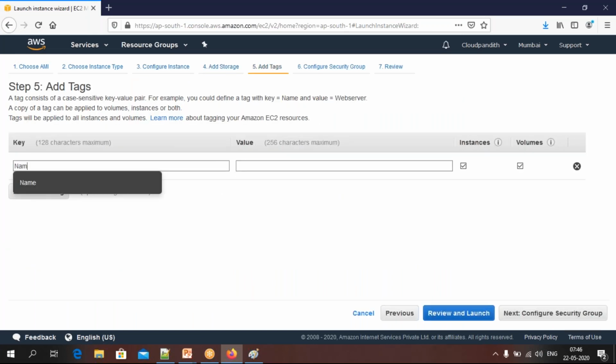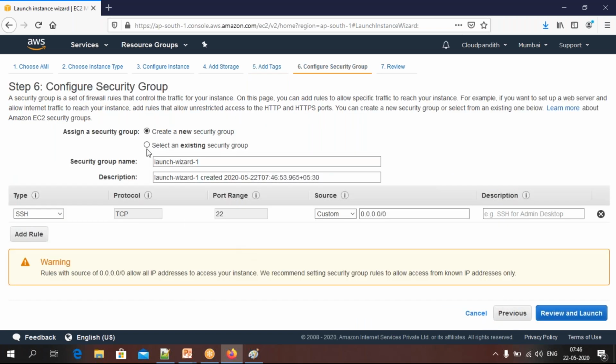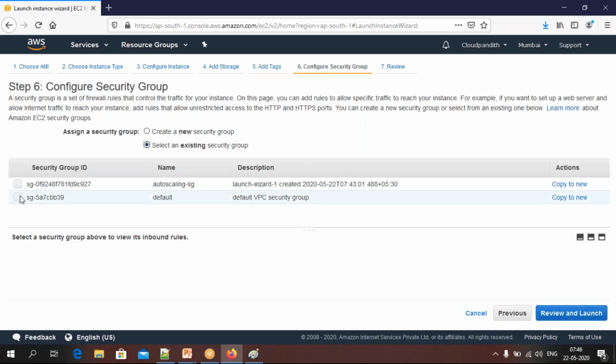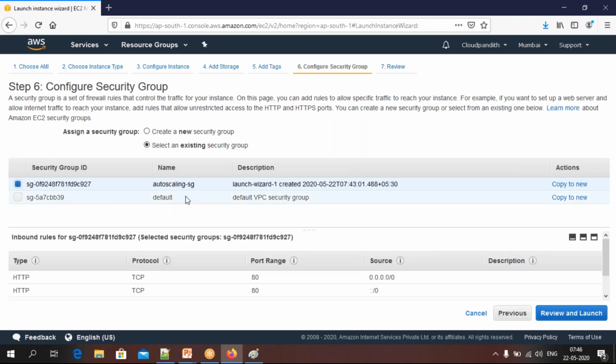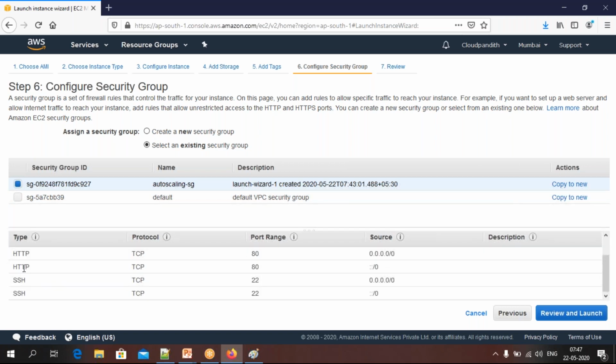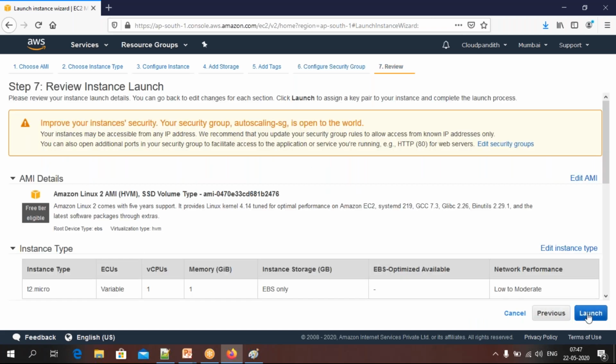Now the tag is key value pairs, we know, right? This is a loan app, so you have to say this is loan app. Click configure security. You can use the existing security group, you need not create multiple things. You can use the same thing, auto scaling SG. This is the one which we have created here. HTTP and SSH we have allowed. Port 80 and port 22. Port 80 is to access the websites hosted in this machine through the browser. Port 22 is if you want to connect to this machine. Okay, review and create. Click launch.